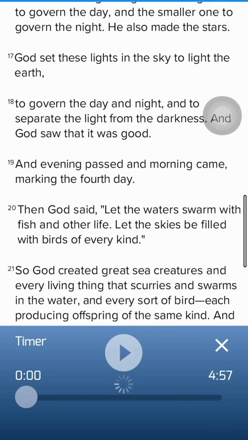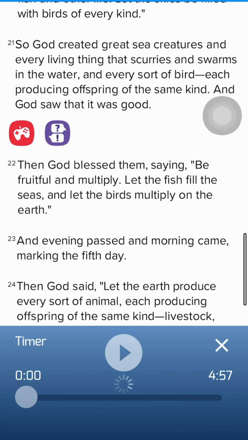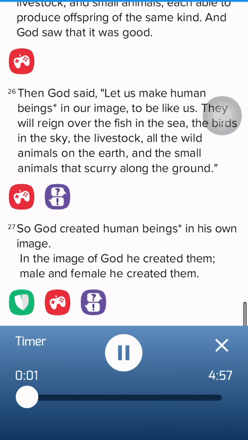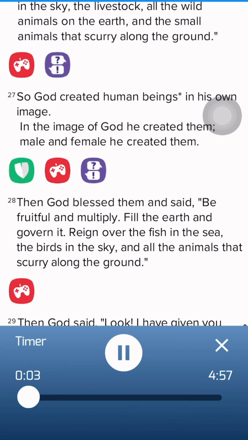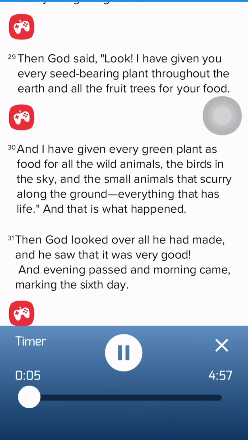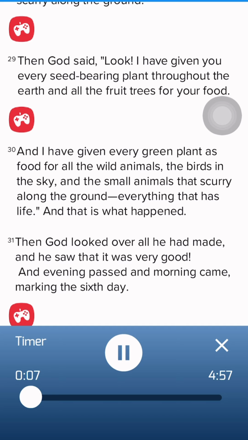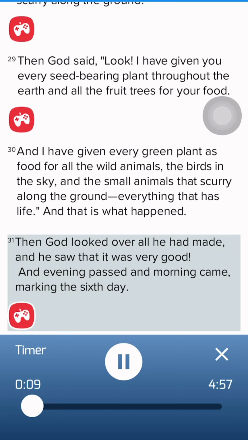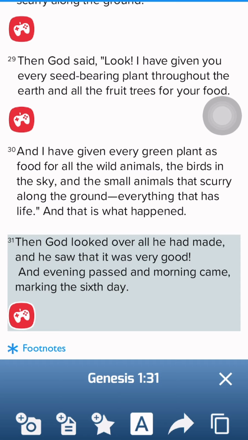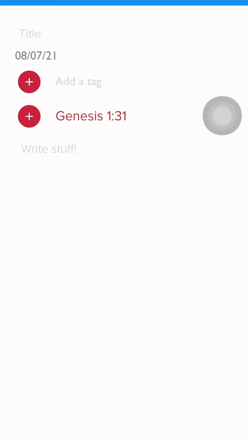Now, for your journaling, this is what you're going to do. When you finish reading, if there's any particular place you really liked, you're going to click on it. I'm going to show you now. You click on that particular place. When you click on that particular place, what comes out is that it gives you a sign. You can see the sign and you can see the plus book sign. It's like journal, okay? So you click on the journal. It takes you to this page.